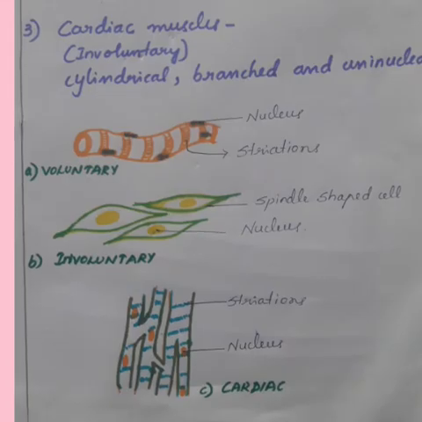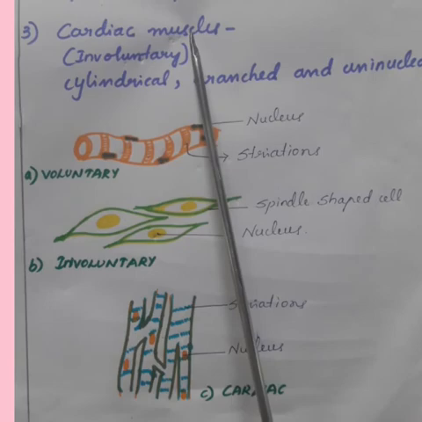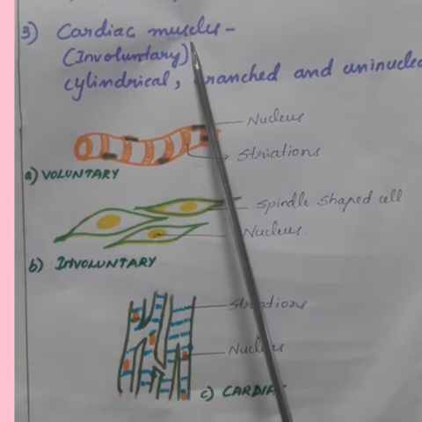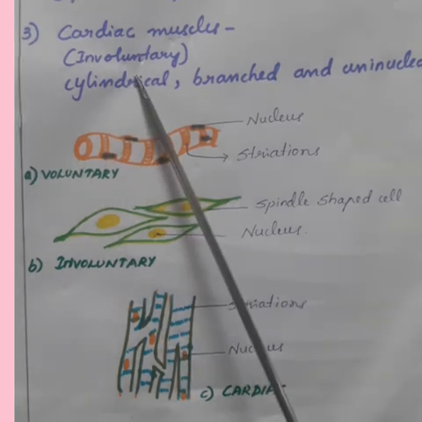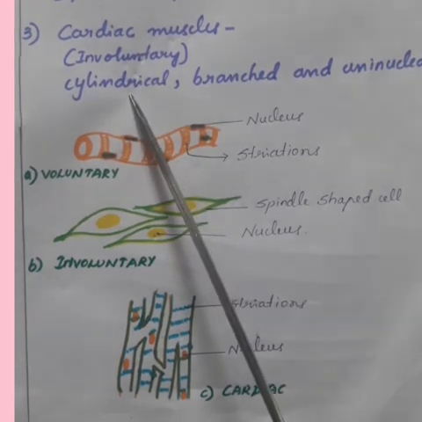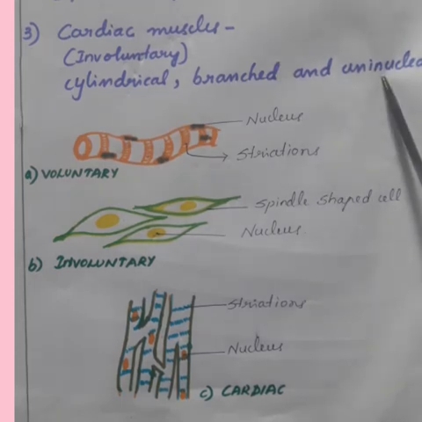Let us study about the special type of muscles of heart, that is the cardiac muscles. The cardiac muscles show rhythmic contraction and relaxation throughout life. They are involuntary and they are cylindrical, branched and uninucleated.